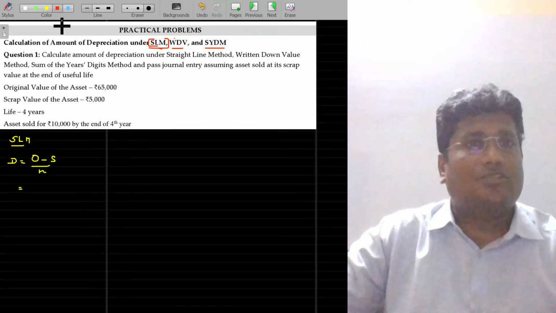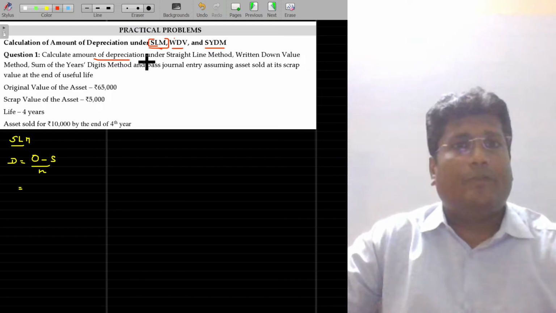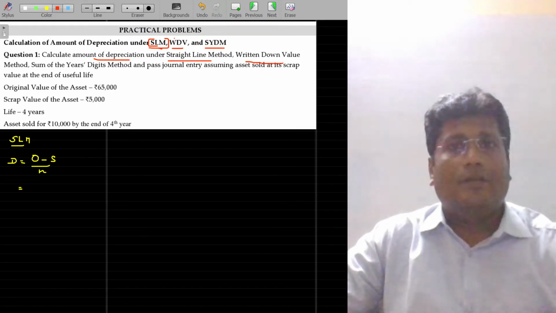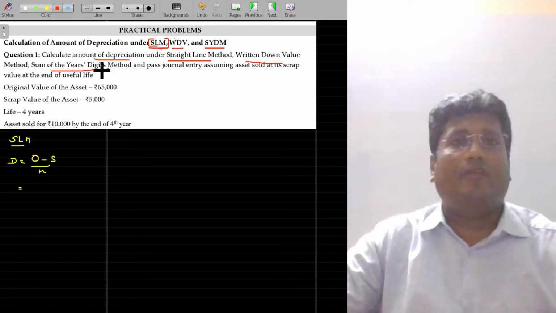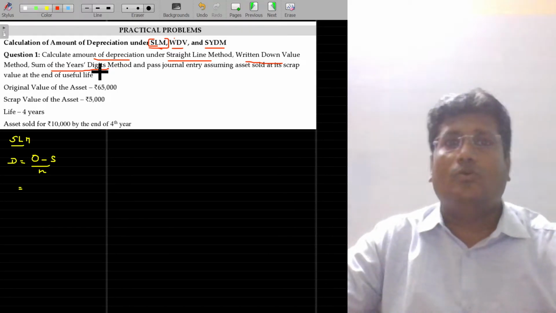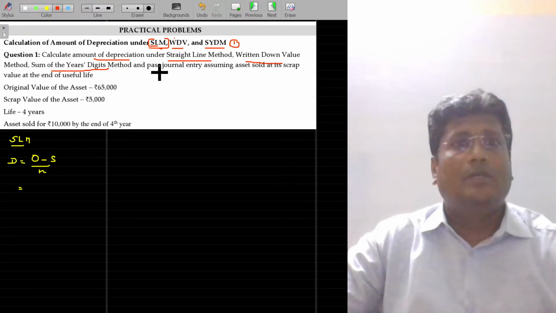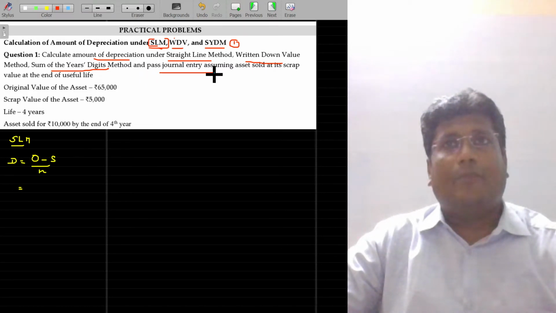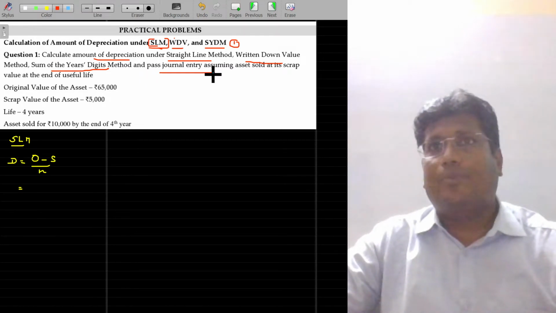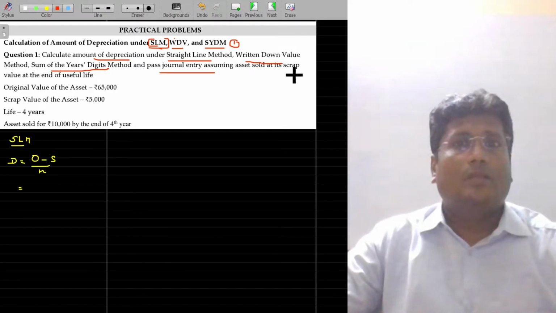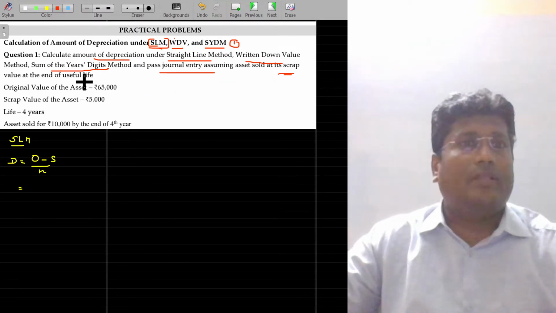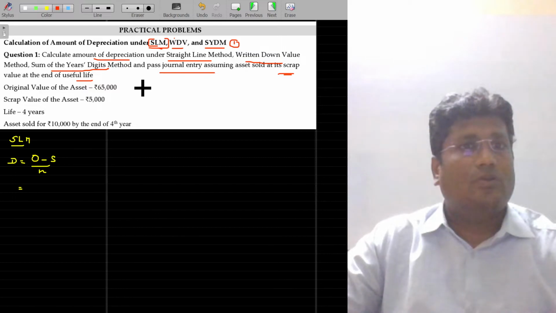Let me see this illustration. Calculate the amount of depreciation under straight line method, written down value method, sum of the years digits method. These are the three methods. So we'll leave the last method. First of all, we'll confine our understanding to the first two methods, straight line method very first of all. And the journal entry, the journal entry is nothing but accounting of depreciation. We'll deal with it later. And the scrap value at the end of the useful life could also be given here.